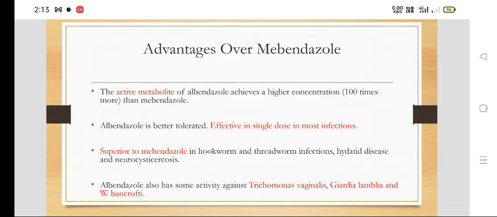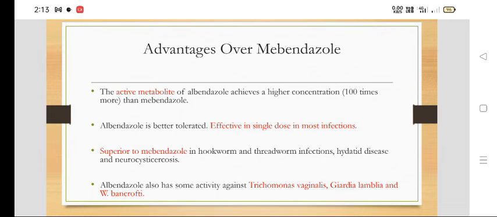Albendazole is better tolerated and is effective in a single dose in most infections. A single dose of 400 milligram OD is sufficient in most infections. It is superior to mebendazole in hookworm, threadworm infection, hydatid disease and neurocysticercosis.